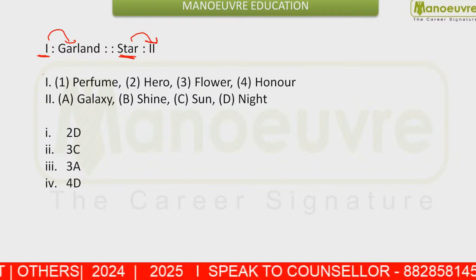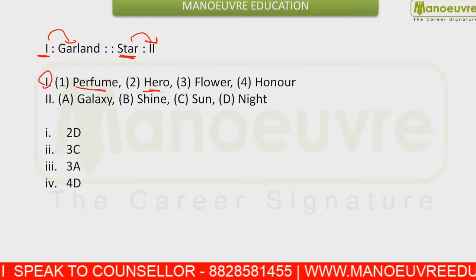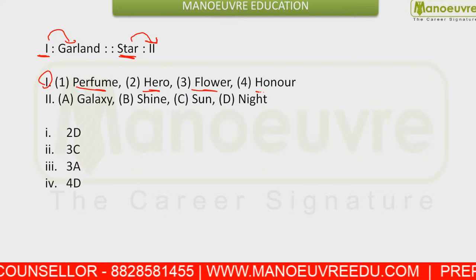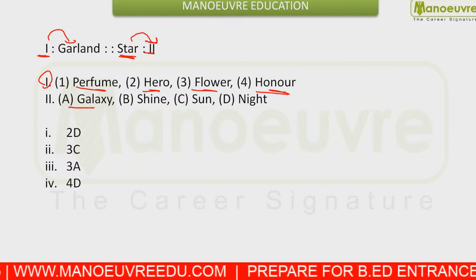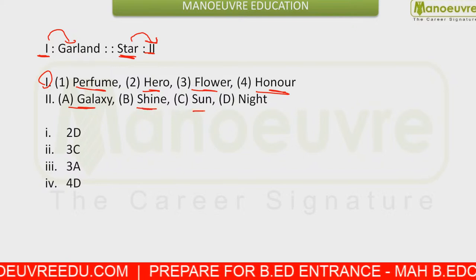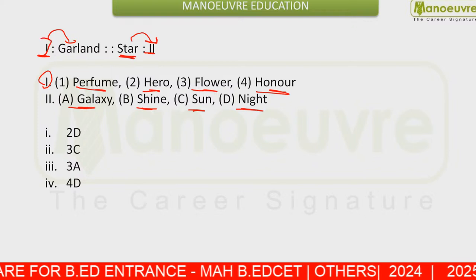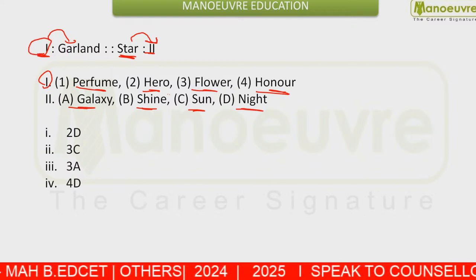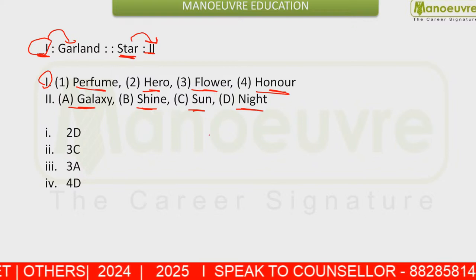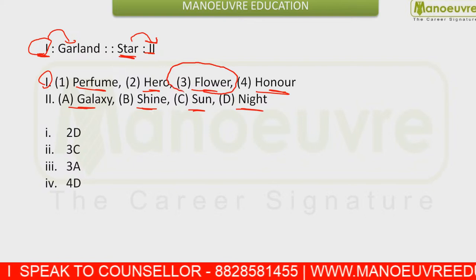You are given the options. For the first, you can use either perfume, hero, flower or honor. And for the second value, you can use either galaxy, shine, sun or night. That means, how is a garland formed? Our garland is formed with the help of flowers.